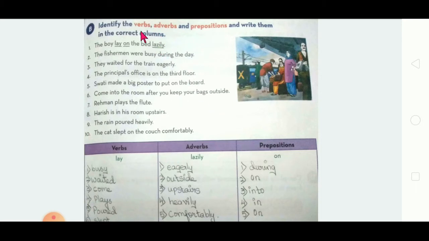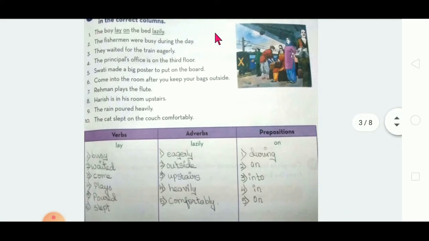I have already explained about the verb. An action word is called a verb, and an adverb modifies the verb, describes the verb. A preposition, I have said, is the word that comes before a noun or pronoun. Clear? Let's go to the exercise.